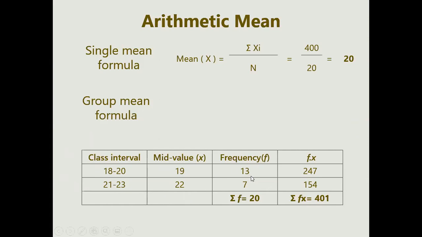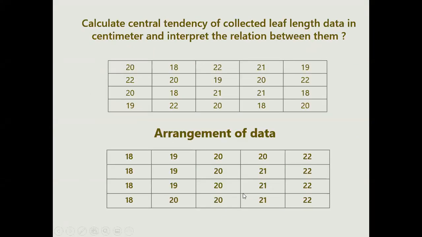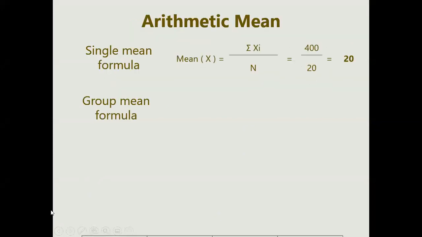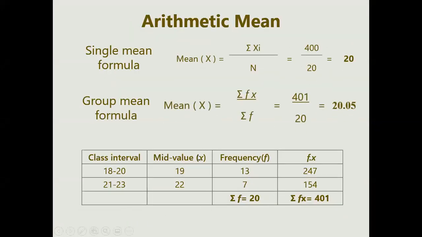Now the number of frequency. What is this frequency, 13 and 7? Just go to the data again. We can see here 18 to 20 totals 13. It is just a selection of the observations. So 18 to 20 has 13 frequency, and the next is 7. The summation of it is 20, and the fx is the multiplication of